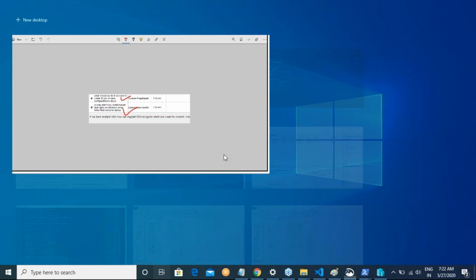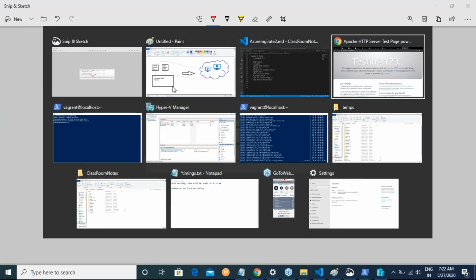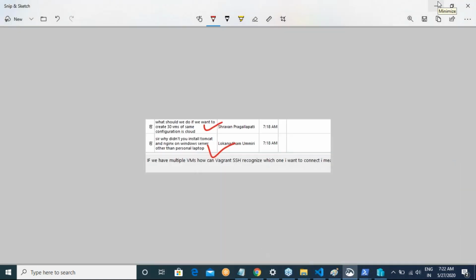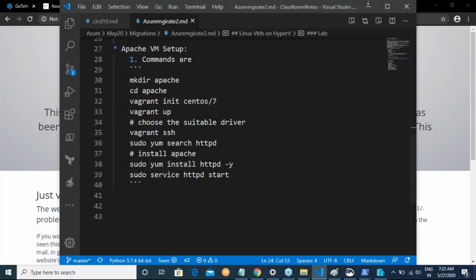If you don't have this setup, there is no point in attending tomorrow's class, because tomorrow's class is completely practical. So you have to do this. You need two Linux virtual machines running on your Hyper-V server. If you want to learn migration, you have to do it along with me.